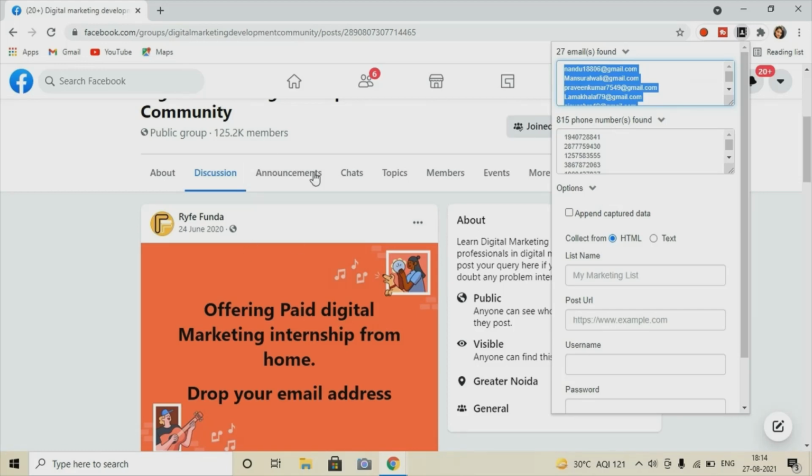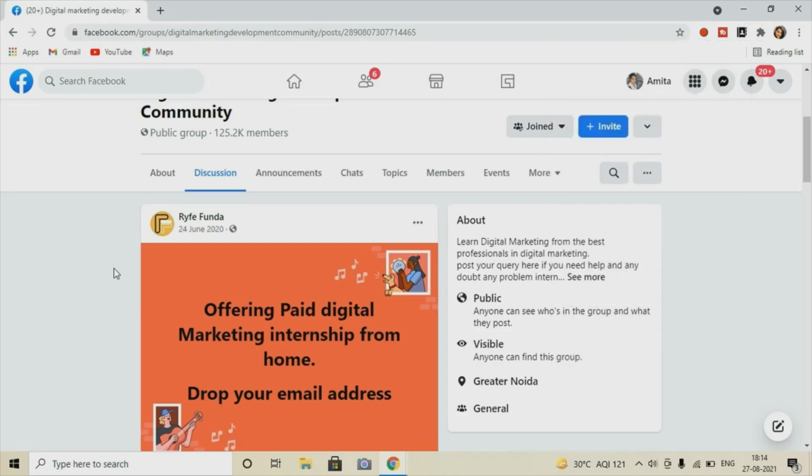Okay, so this is how you can do it, and I find this is one of the best ways as per your niche. You can try being a member of groups with lots of members. We can be part of that, easily go to the comments and check, and using this email exporter we can easily extract the emails. So this is how I am doing it from Facebook.